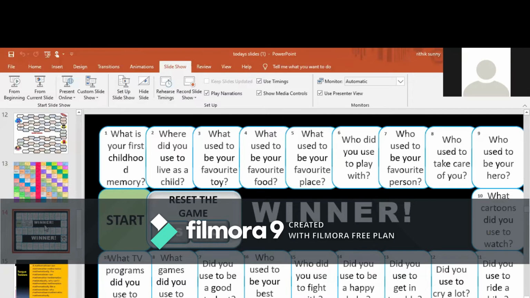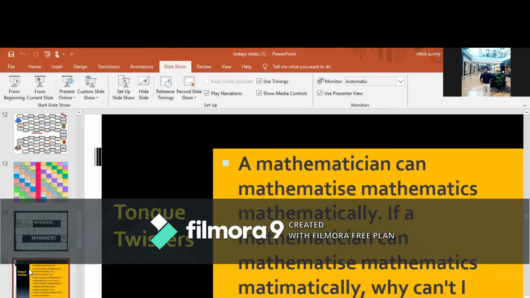One such game can be conducted with the help of tongue twisters. We know the impact of tongue twisters in strengthening the pronunciation of the students. Generally, students face many difficulties when they pronounce the words in the language. So these tongue twisters can be effectively used to overcome the problems in pronunciation. Here is a tongue twister. For teachers like us, I have chosen a lengthy tongue twister. Let me try to read this tongue twister. After that, we have a particular task. So I'm going to read this tongue twister.